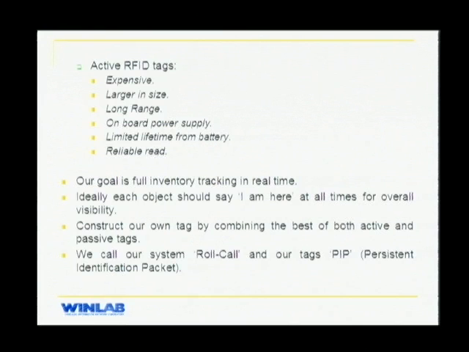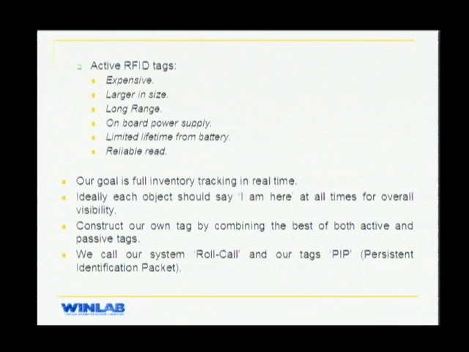The other type of systems use active tags, which do have an onboard battery, so they are larger in size, expensive, have a longer range, reliable reads, and they have a limited lifetime because of the battery. So what we wanted in our problem statement was full inventory tracking in real time. Ideally, you should have overall visibility.